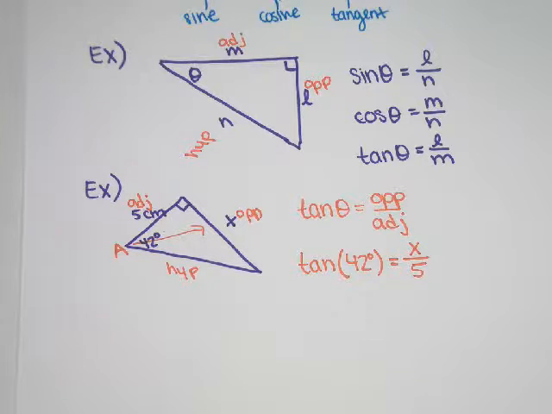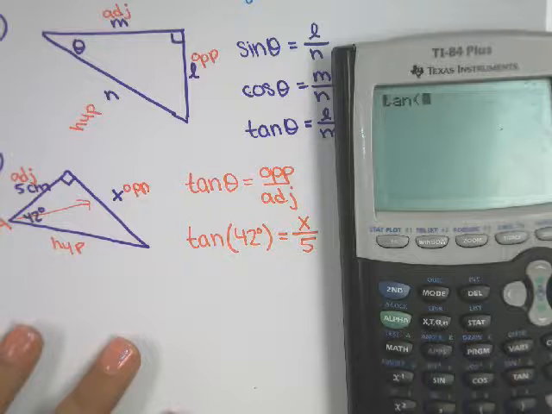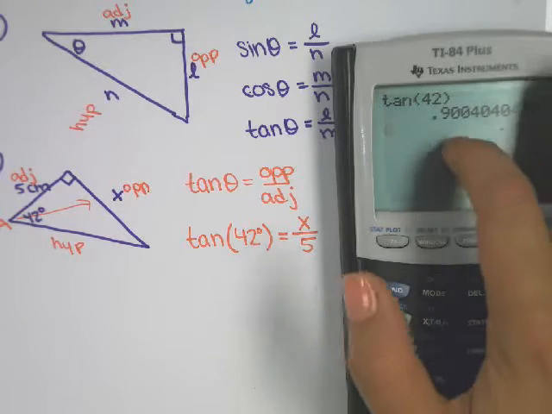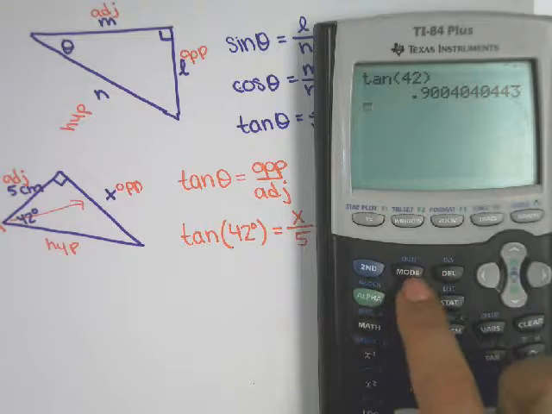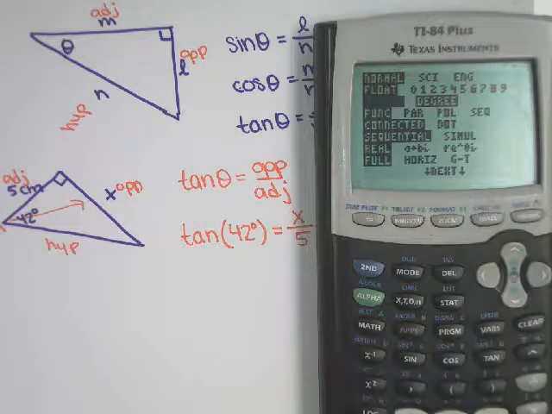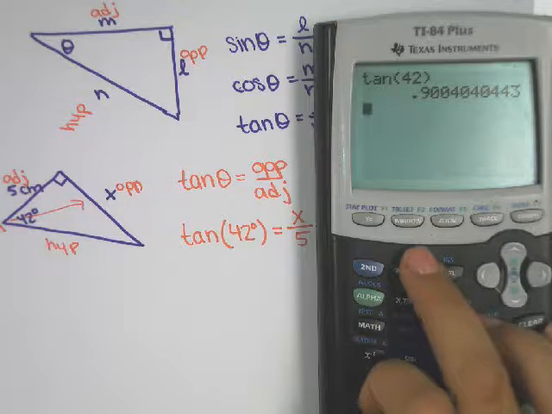This is where we make sure your calculator's in the correct mode. So whenever I type in tangent of 42, if you do not get this decimal, you need to change the mode. So there's actually two ways that we can measure angles. We can measure them in degrees and also something called radians. So if you get a different value, it's because your calculator is in radian mode. So to change it, you click mode, and then right here, if radians is highlighted, you scroll over and highlight degrees. Second mode gets you back to the home page.